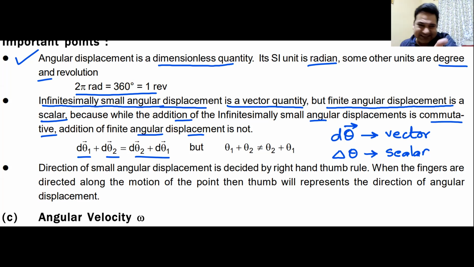Now you say, what is this, sir? We don't have to get into such complicated stuff. I will try to make you understand why the commutative property does not hold for large angular displacement.